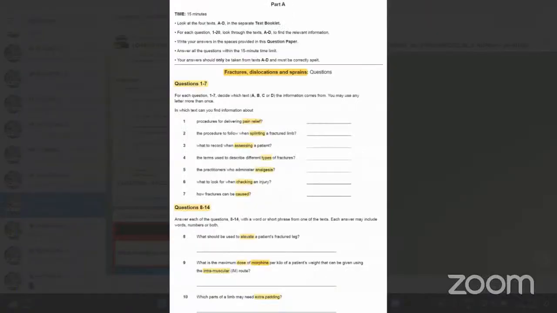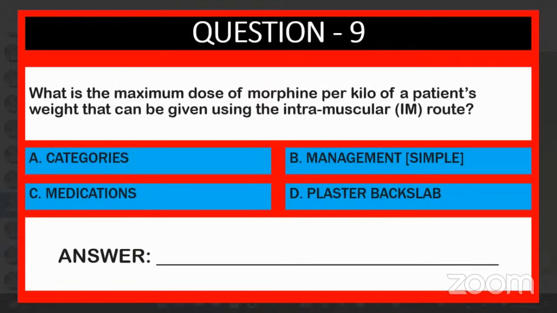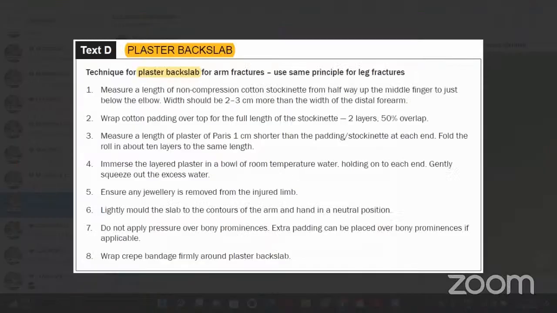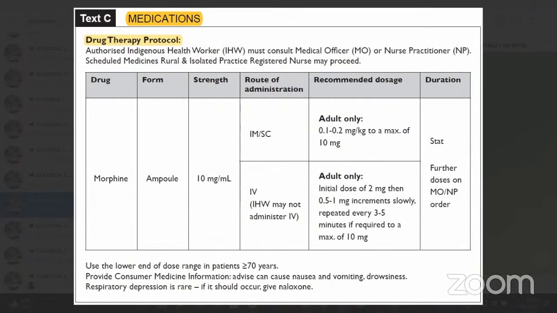Next one. You understand now how to do? Yes, sir. So now going to the second one. 9th question. What is the maximum dose of morphine per kilo of a patient's weight that can be given using the intramuscular route? Where will you get this one? A, B, C, D, categories, management, medication, drugs. C, drugs. Medication. Then you go there. Maximum dose of morphine per kilo of a patient's weight that can be given using an intramuscular IM route. Maximum dose per kilo intramuscular route. Go to C, medication. See there. Check it out.